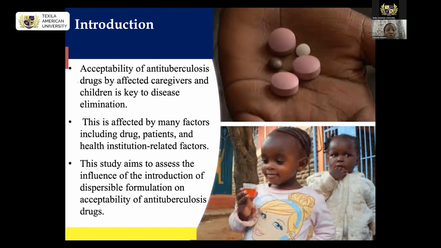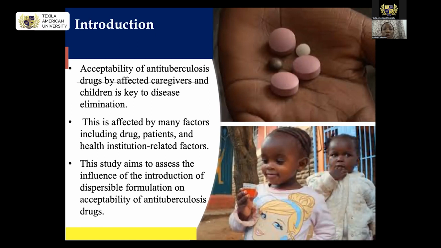antituberculosis drug. So this study aims to assess the influence of introduction of a new therapy, which was introduced recently in 2018 for the children, to make the administration of the drug less cumbersome. Therefore, they worked further to ensure that the drug given to children is not the same as that given to adults.